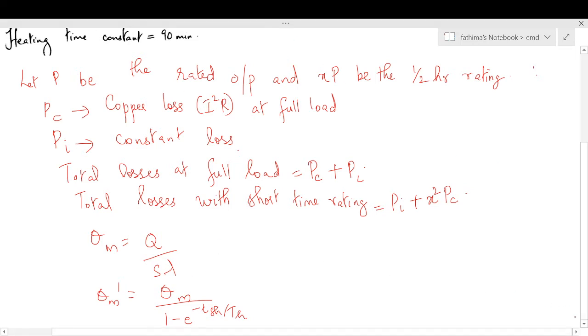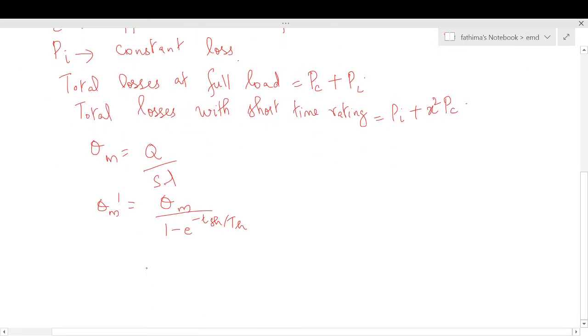So we can substitute that in this expression for theta m dash. Theta m dash is equal to theta m divided by 1 minus e raised to minus tsh by th, that is 40 divided by 1 minus e raised to minus 30 divided by 90. So we can find the value of theta m dash and you will get it as 141.1 degrees Celsius.